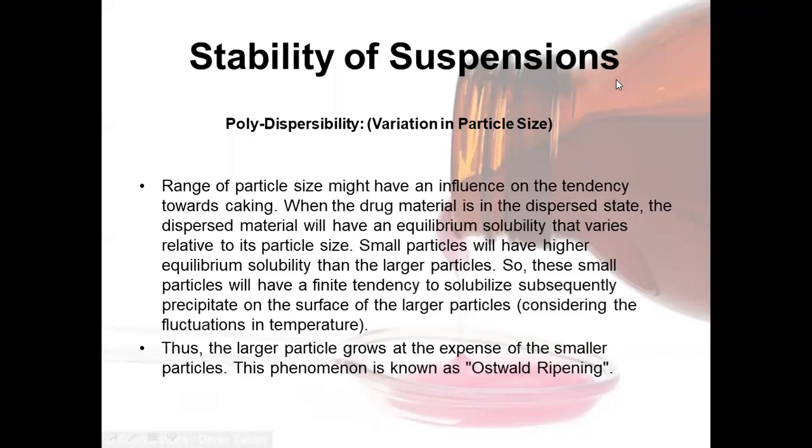Such a method acts as a rough indicator for the rapid screening of suspensions for their stability. Various modifications of the basic principle are available in the literature.